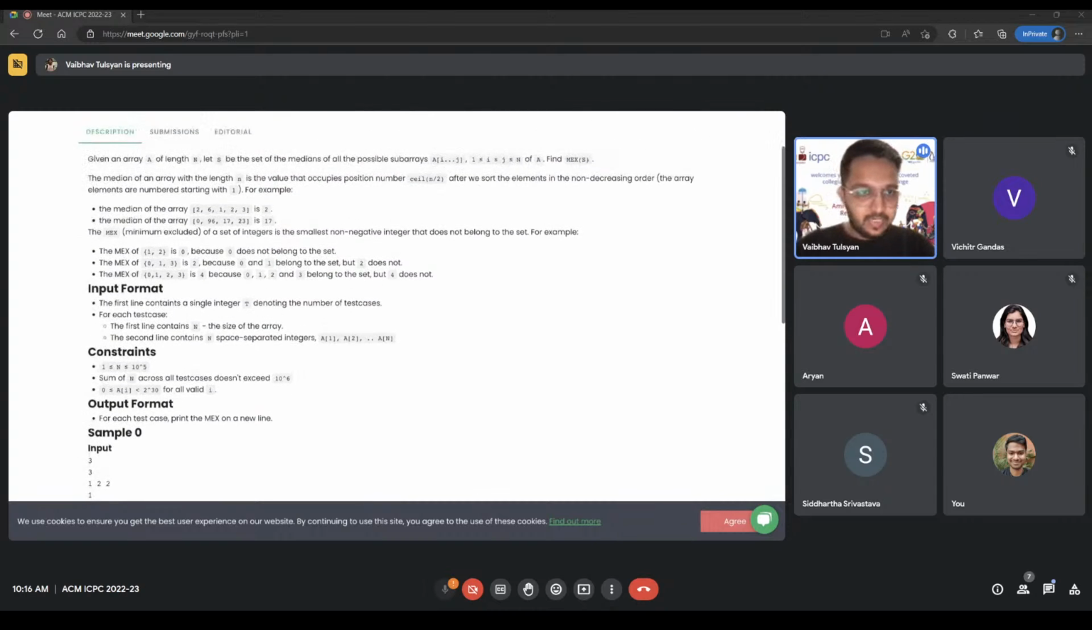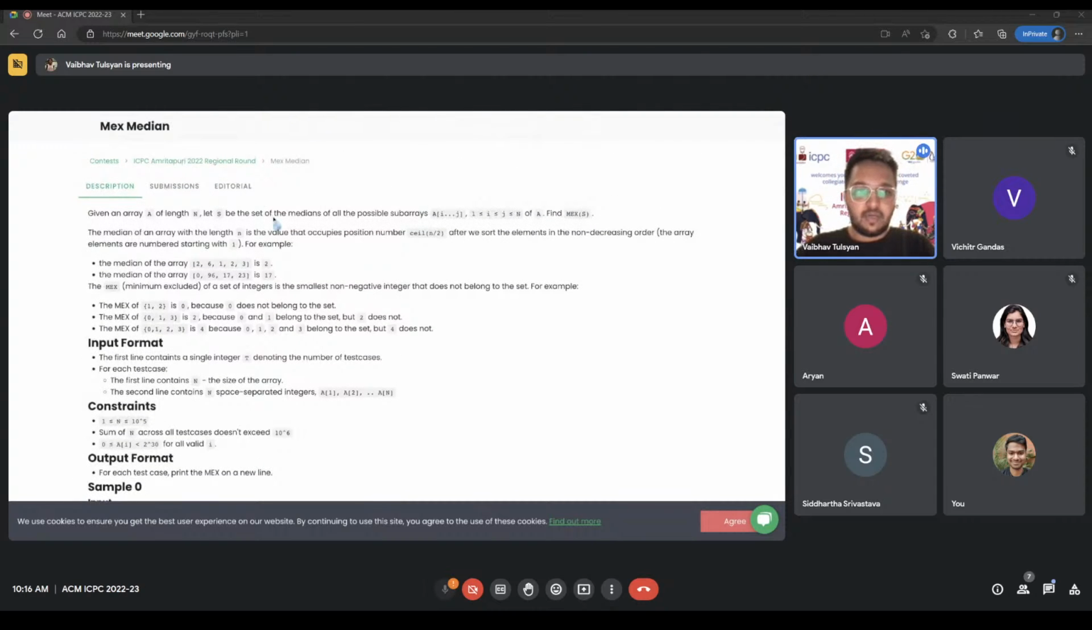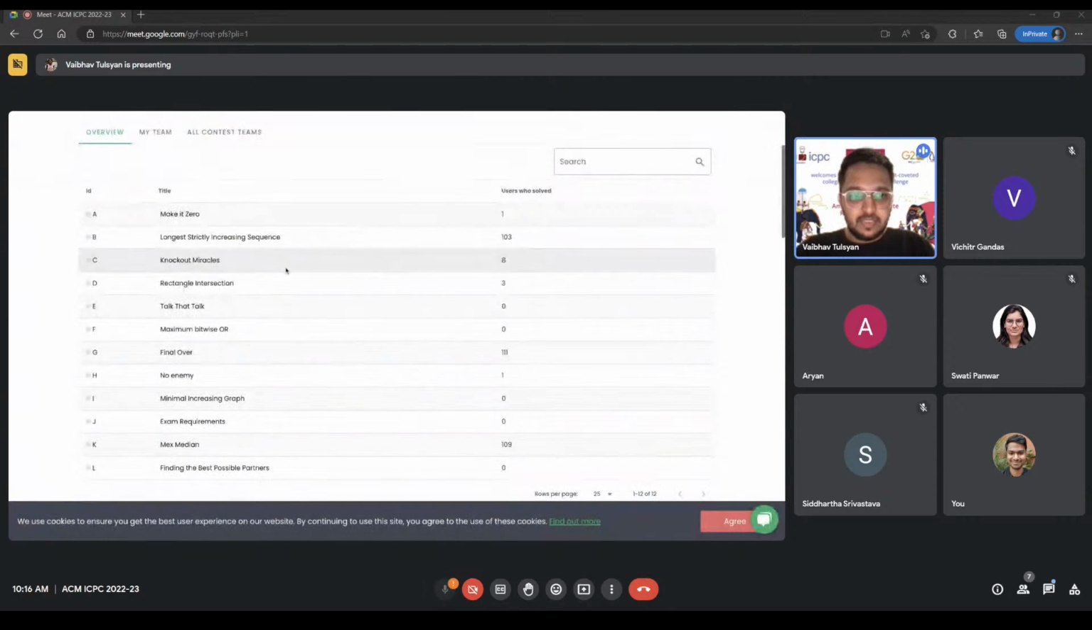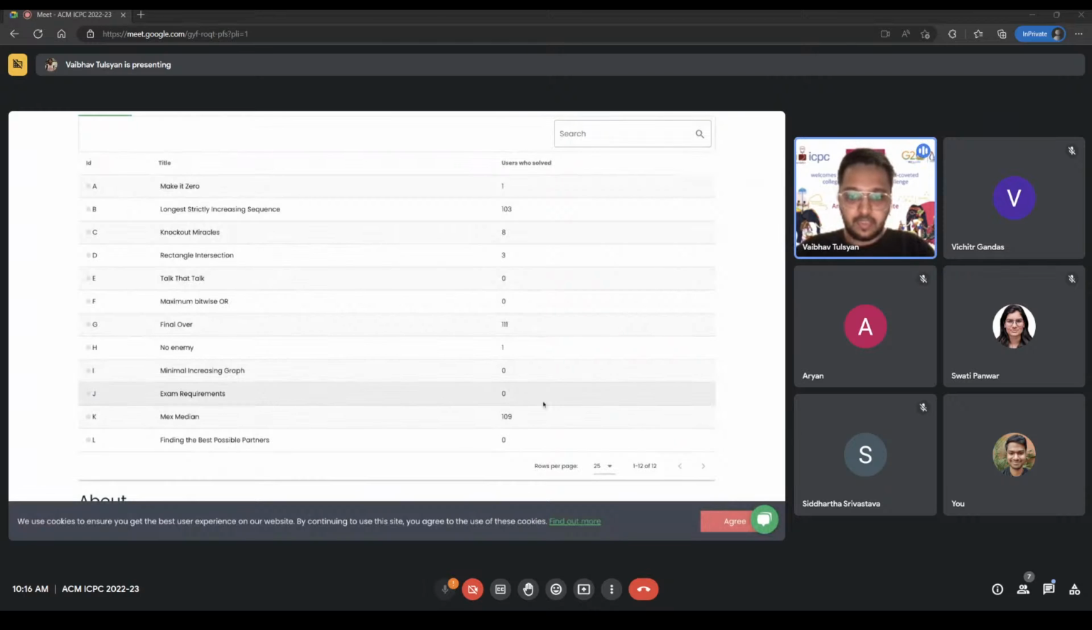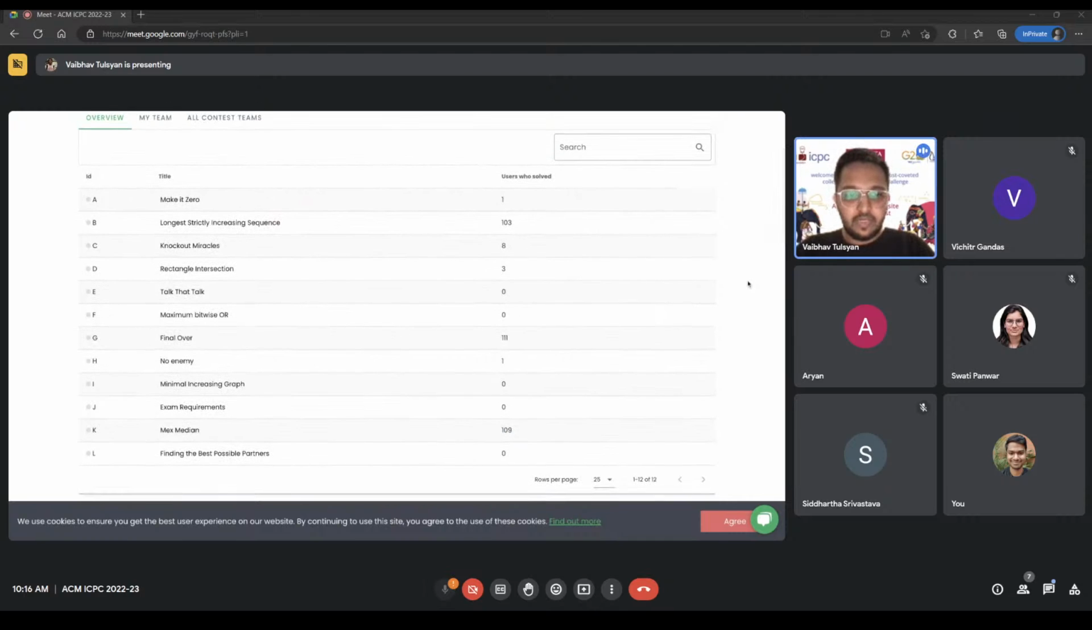It's supposed to be the second easiest problem in the set, and we can see that it has 109 submissions now, which is kind of expected. Let us know if you have any questions about max median or if you'd like to know something else.